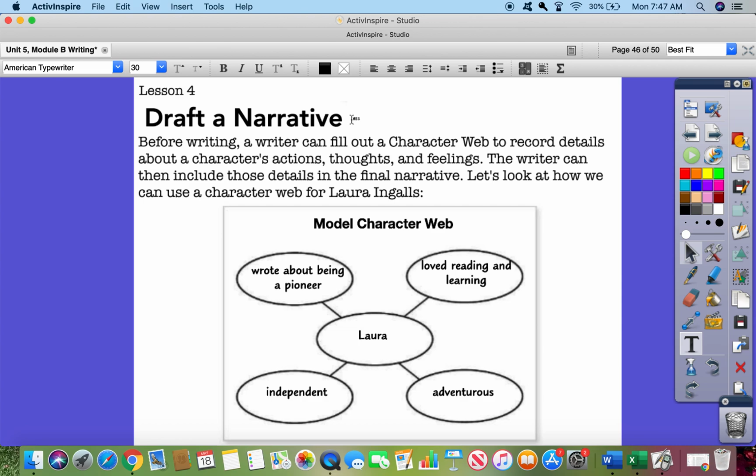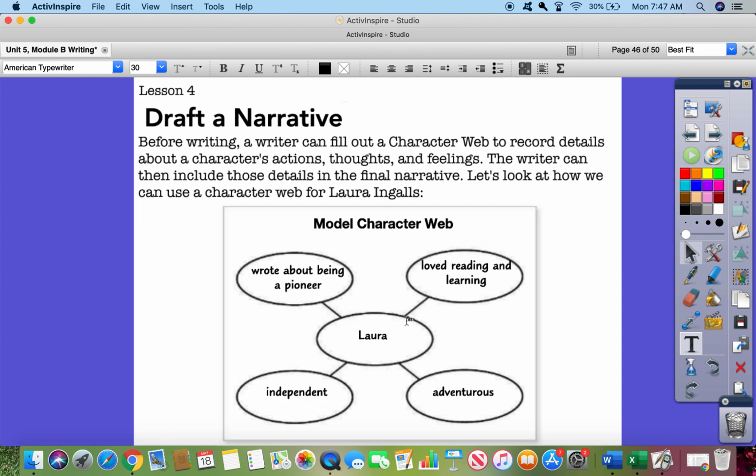So, drafting a narrative. Before writing, a writer can fill out a character web to record details about a character's actions, thoughts, and feelings. The writer can then include these details in the final narrative. Let's look at how we can use a character web for Laura Ingalls. So, in the middle, we would put the character's name, which is Laura. What did she do? She wrote about being a pioneer, right?